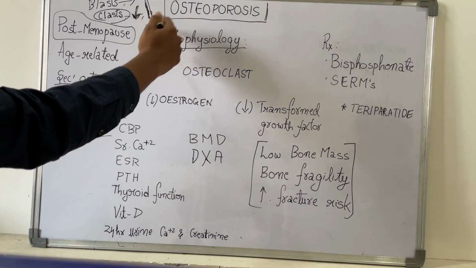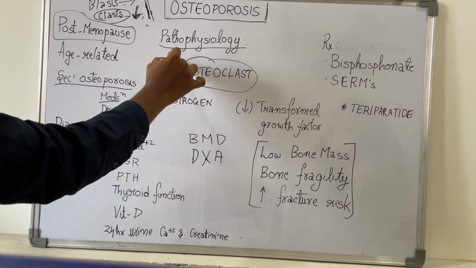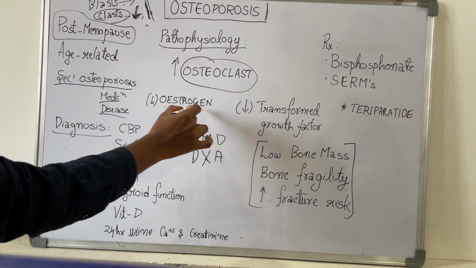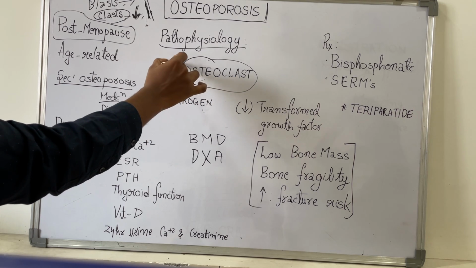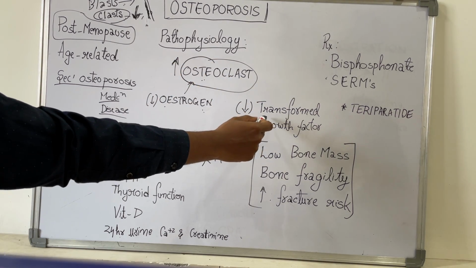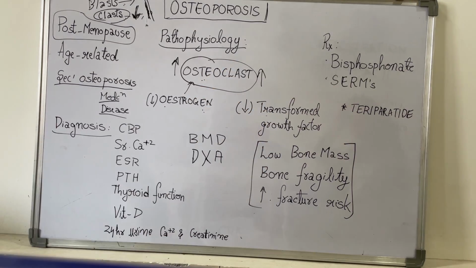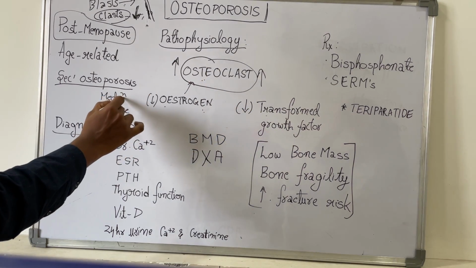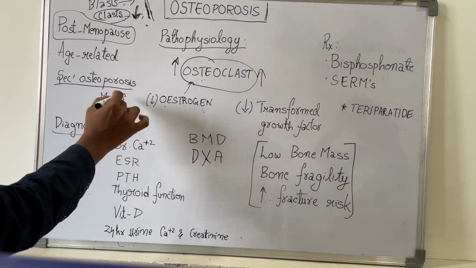What is the pathophysiology? We are explaining a simple pathophysiology. Increased osteoclast activity is a major cause. Decreased estrogen: when the estrogen level is decreased, osteoclasts are stimulated. The osteoclast activity will be increased, so bone will be resorbed. Next one is decreased transforming growth factor. It will also do the same thing, increased osteoclast activity. Other cytokines can also increase this osteoclast activity. Other than these two, different medications like steroids, heparin, thyroid hormone replacement therapy, phenytoin, phenobarbital. These are major medications that everyone should remember.